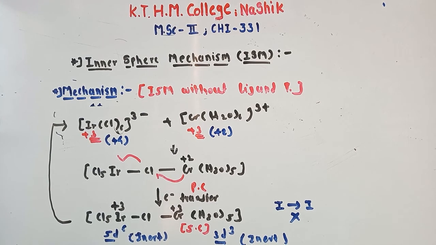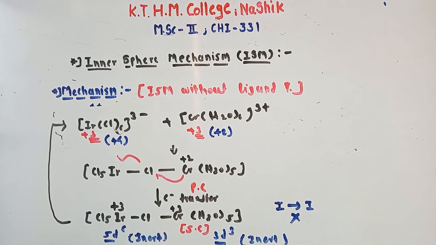Okay student, so I think now you are able to understand what is meant by outer sphere mechanism and inner sphere mechanism, and how electron transfer occurs through each.